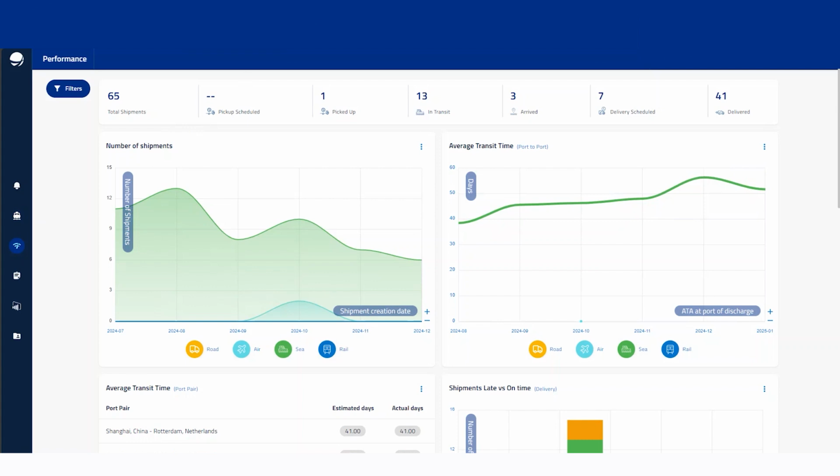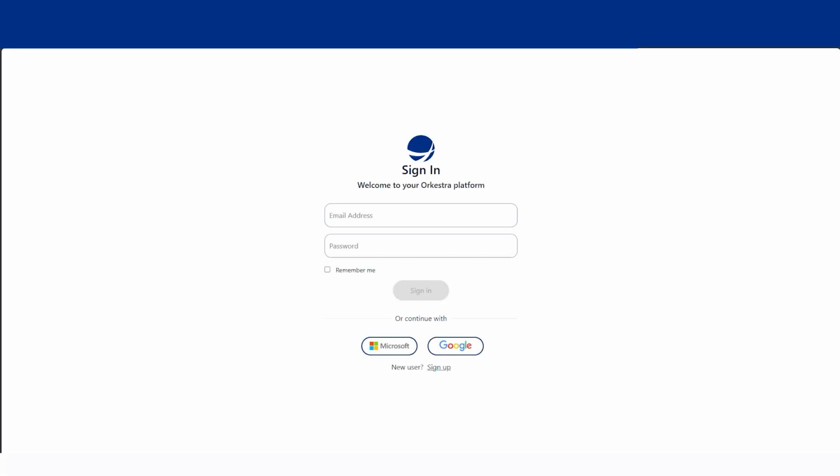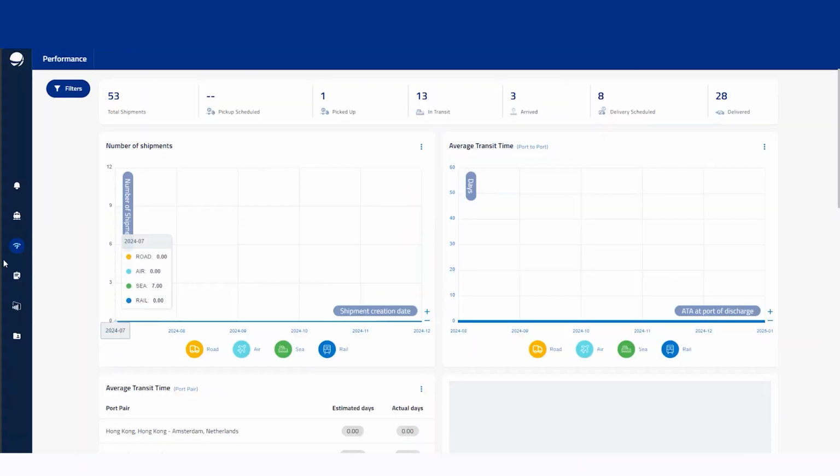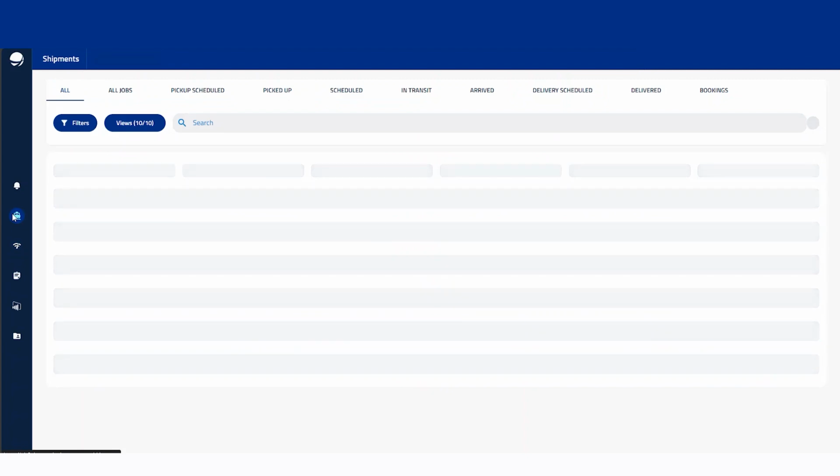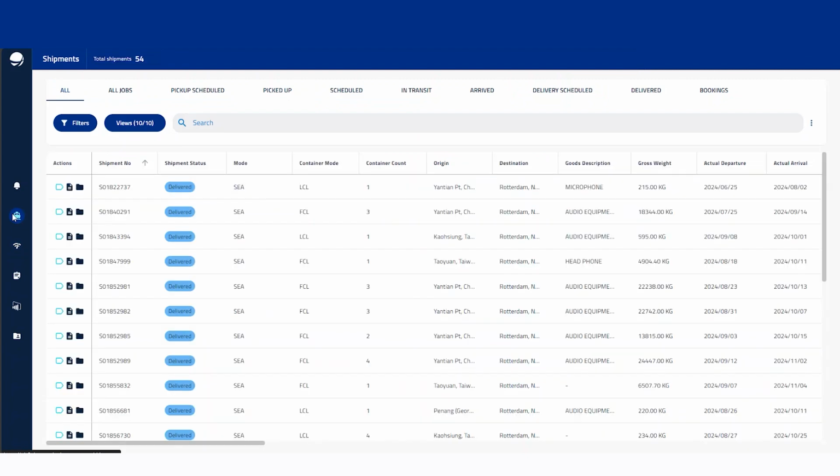So today's demo I'm going to be doing in our pre-production environment. This is the environment where we've got some neat features ready to be loaded into the production environment. Some of these, or the majority of these that you see today, will be in the environment that you log into. Some of them will be coming soon.